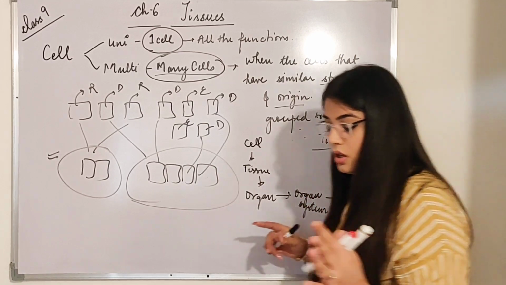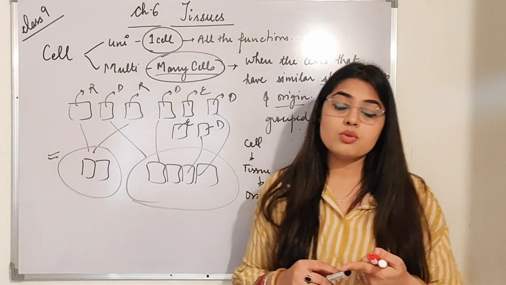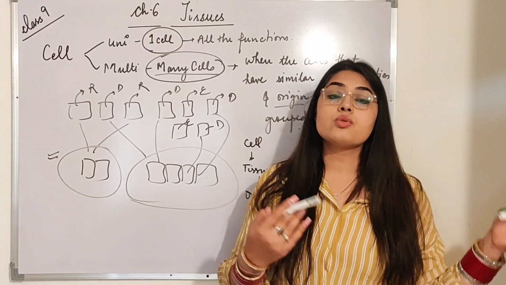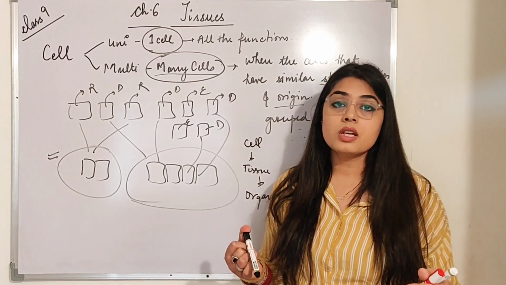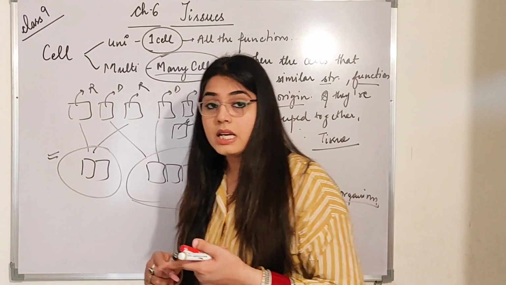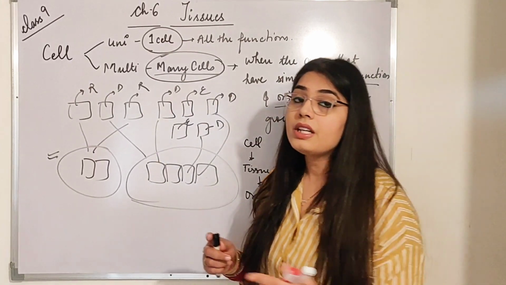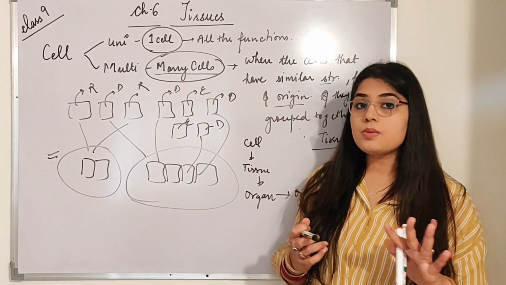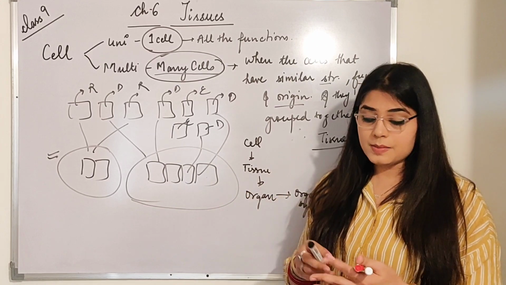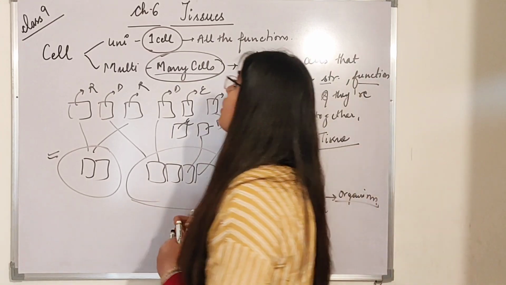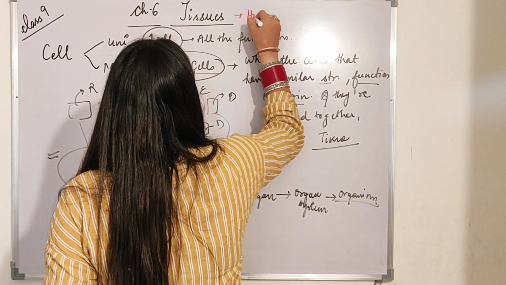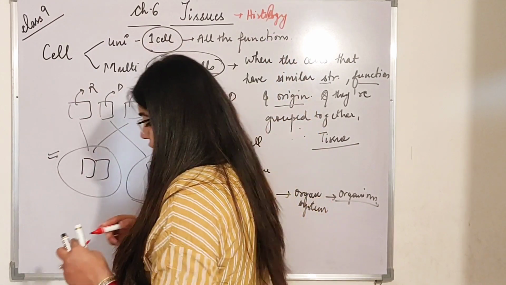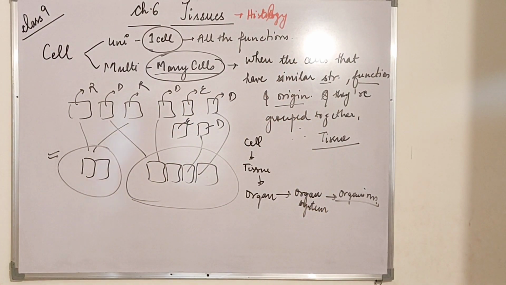In this chapter, we will be studying what a tissue is and how many types of tissues there are: plant tissues and animal tissues, and within plant tissues, the different types. We will also study the different types of tissues present in animals in detail. One thing is missing here: the study of tissue is called histology.